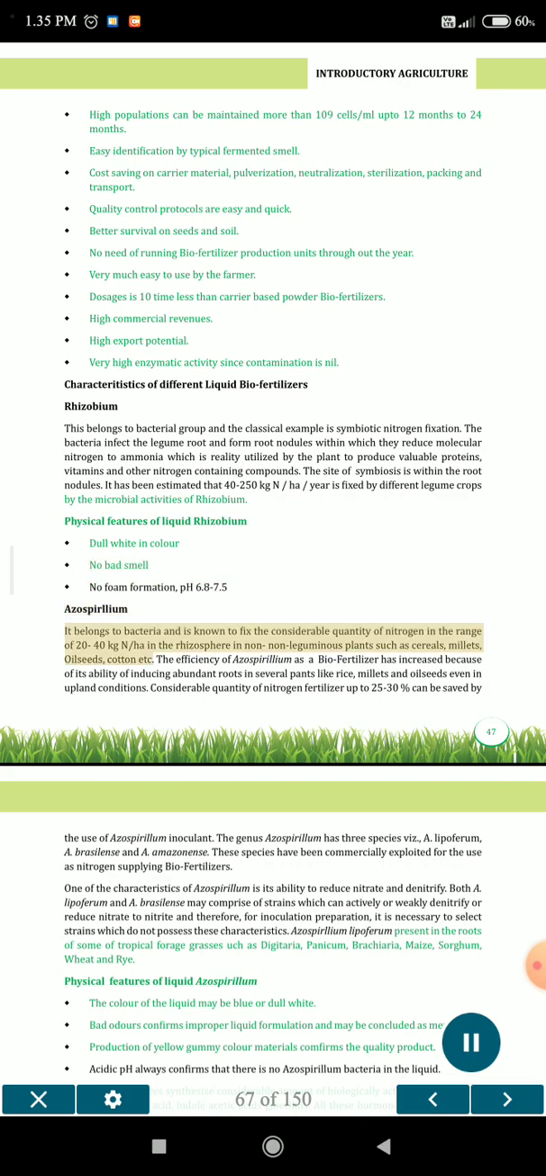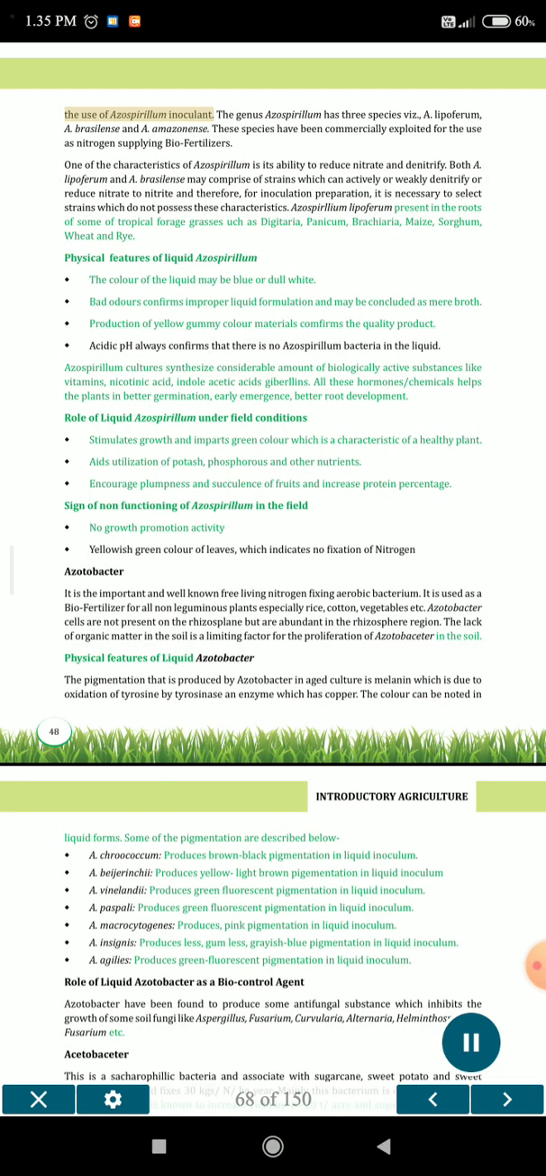Azospirillum. It belongs to bacteria and is known to fix a considerable quantity of nitrogen, in the range of 20 to 40 kg N per hectare, in the rhizosphere in non-leguminous plants such as cereals, millets, oilseeds, cotton etc. The efficiency of azospirillum as a biofertilizer has increased because of its ability to induce abundant roots in several plants like rice, millets and oilseeds even in upland conditions. Considerable quantity of nitrogen fertilizer, up to 25-30%, can be saved by the use of azospirillum inoculant.